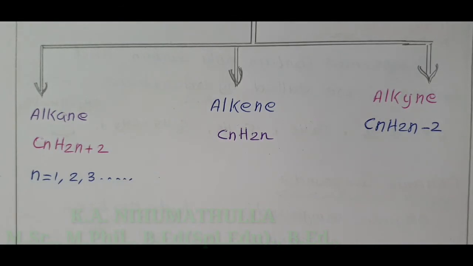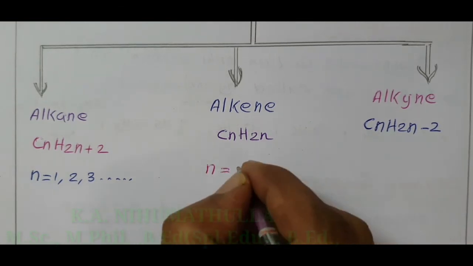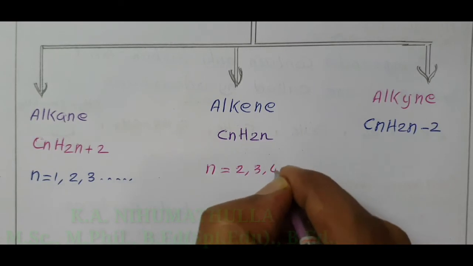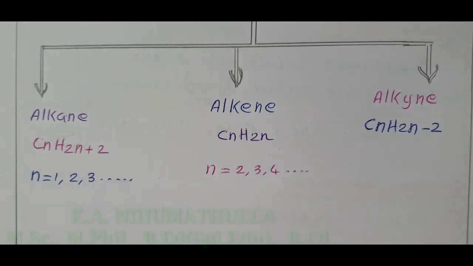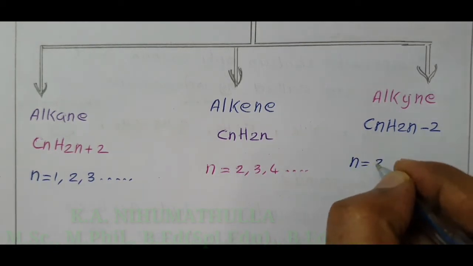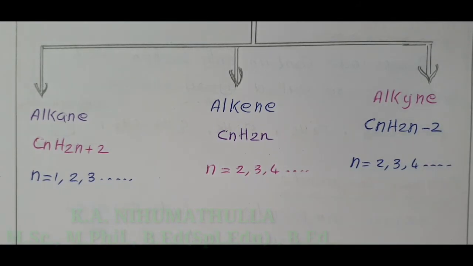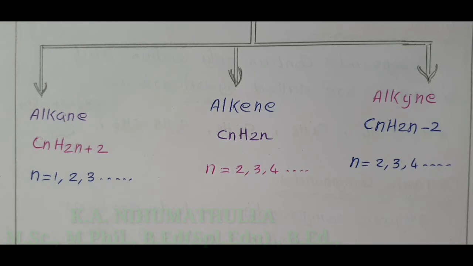In alkene and alkyne, the n value starts from 2, 3, 4 and goes on. So, only in alkane does the n value start from 1.